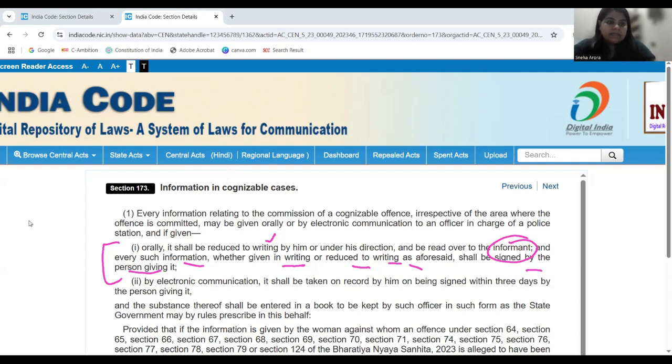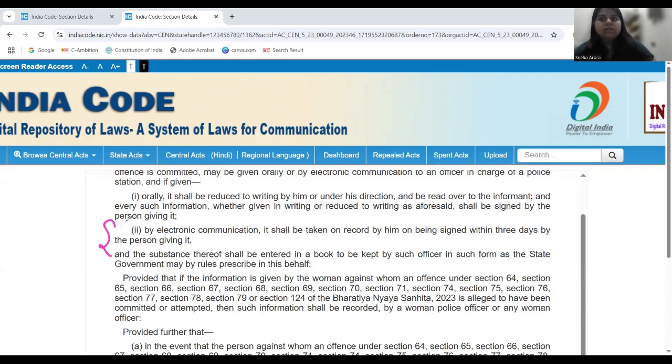Okay. So that is how that particular information will be recorded as an FIR. Okay. Now next is, when you are giving the information by way of electronic communication, because it is a new provision, needs some deliberation, it will be taken on record by the police officer on being signed within 3 days by the person giving it. Okay, so once your information has been given electronically, maybe they will call you to the police station to get it signed, maybe they will ask you to electronically sign it within 3 days, and once the information is signed by the informant within 3 days, it shall be recorded in the police station.